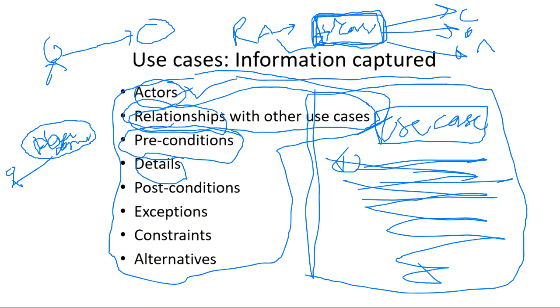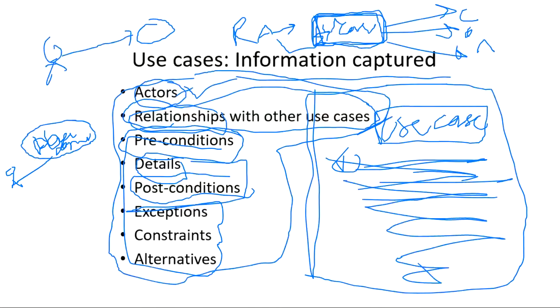Okay. What are the post conditions? These are details: post conditions, exceptions, constraints. These are optional parts. Whatever you want to show, you show. Whatever you don't want to show, you don't show. For example, you cannot show all the post conditions, what will happen after the project is in the deployment phase. You cannot show everything, and you should also not show everything. Just show what the user is concerned with. If the user has asked for some particular things, at least show those things.